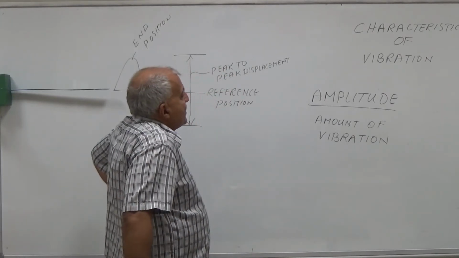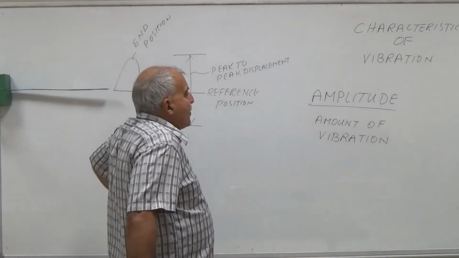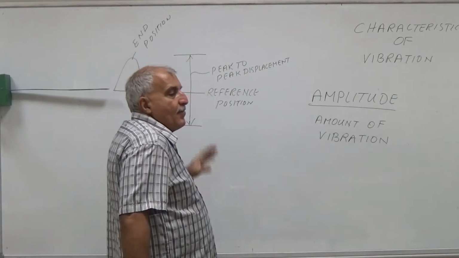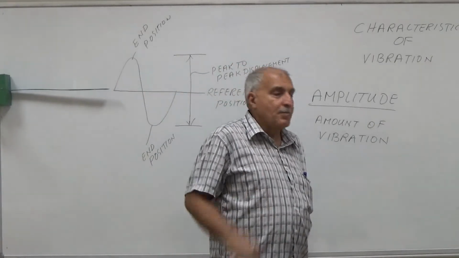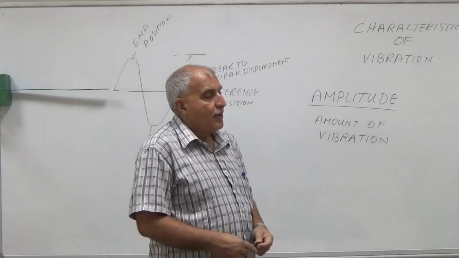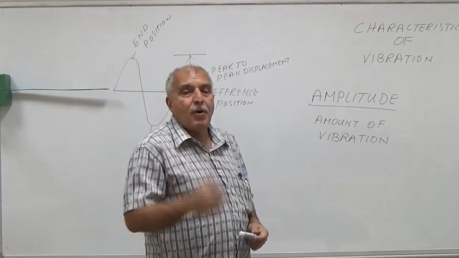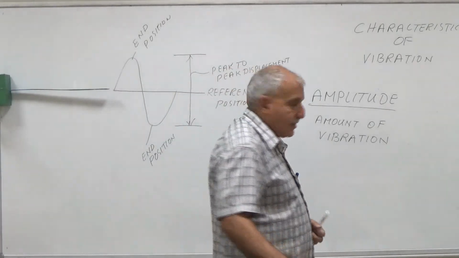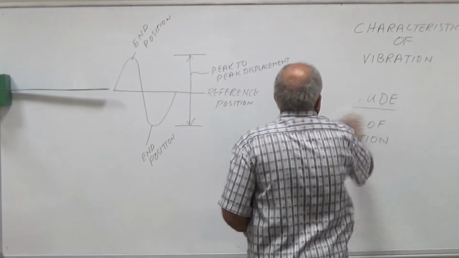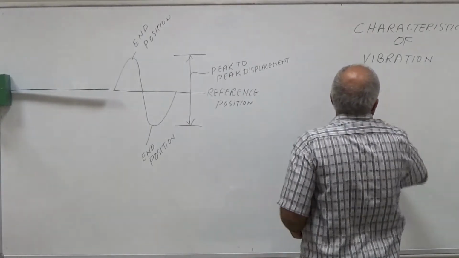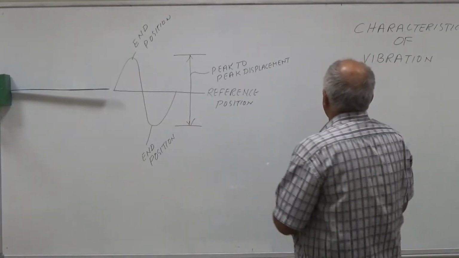So amplitude means amount of vibration. And when we say amplitude of vibration, it means amount of vibration. Please remember it. Now, how do we find the amount of vibration? We will discuss this now. Amplitude is a very important characteristic of vibration.